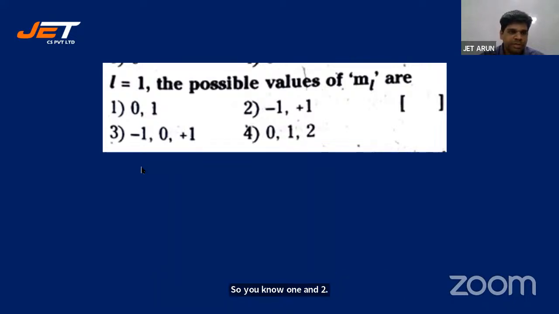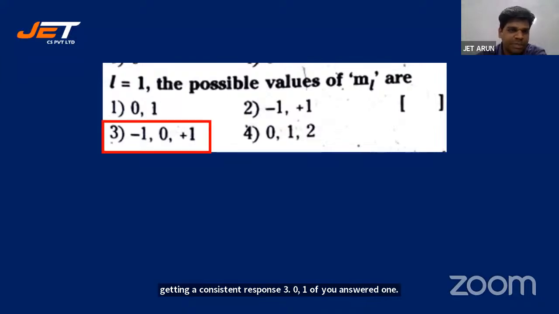Okay. I want everyone to answer, students. I'm getting a consistent response. 3. Oh, one of you answered 1. Okay, let's look at the key. 3 is absolutely right, students. I could have given you more time for everyone to attempt, but I want everyone to quickly attempt. These are memory-based or logic-based questions. You don't have to work out any problem or numerical solution, right? So you should be quick in answering.